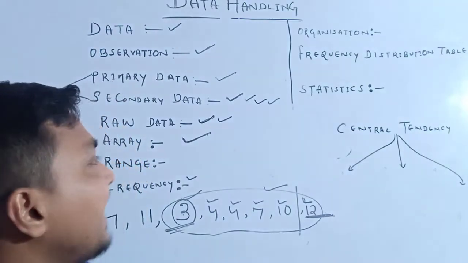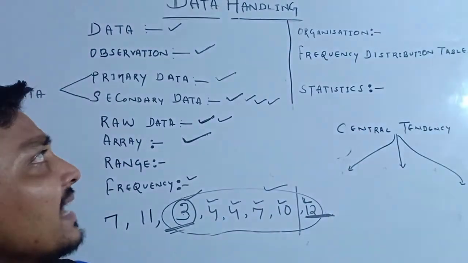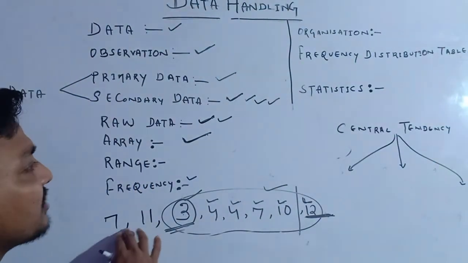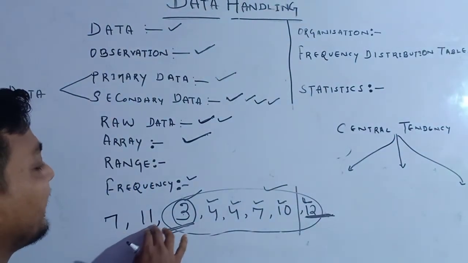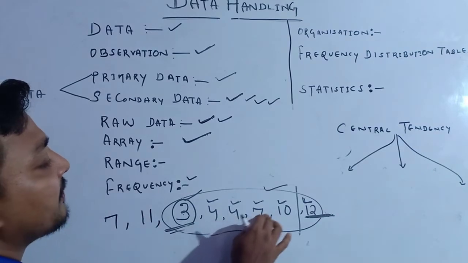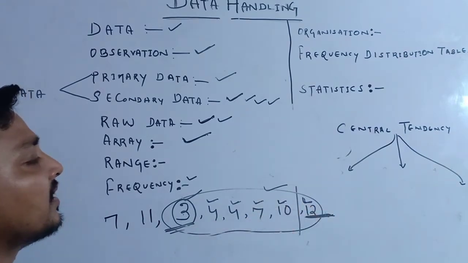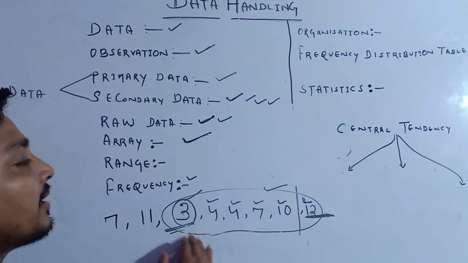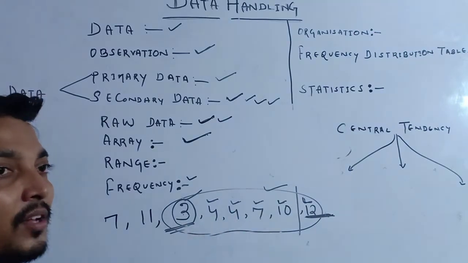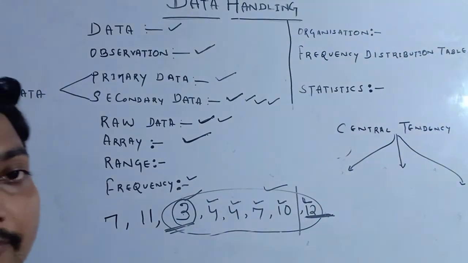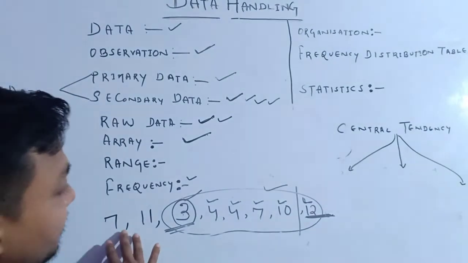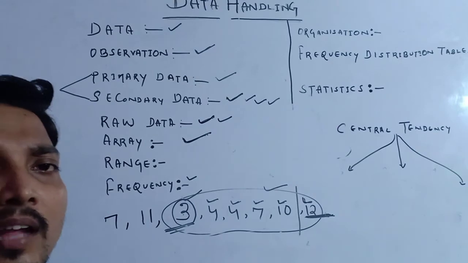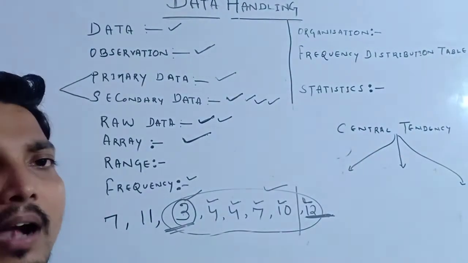Okay. Now we will discuss the organization of data. Suppose I write just 7, 11, 3, 4, 4, 7, 10, then 12. Suppose I am writing just like this. Can anybody understand it properly, or know which information it represents? Whenever I write like this, one cannot easily understand what I have written.